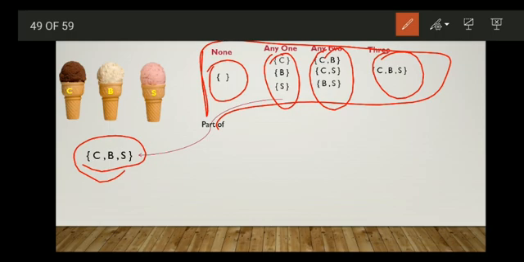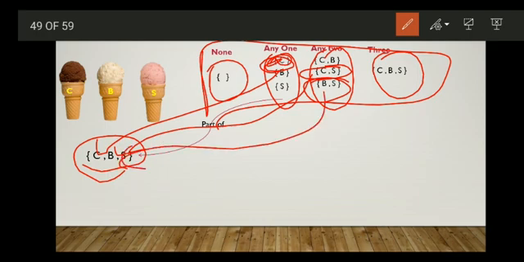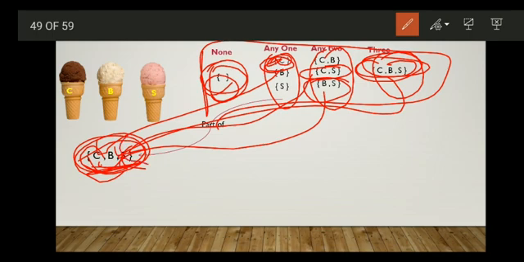Okay, so if you consider this one, set C, that is a part of our entire set. If you take C, B, this is also part of our entire set. If you take this set, collection of B and S, that is also part of our entire set. And observe here, empty set is a part of the entire set, right? This entire set also contains the empty set. So the empty set is also a part of the entire set. Okay. And the entire set is also a part of the entire set.